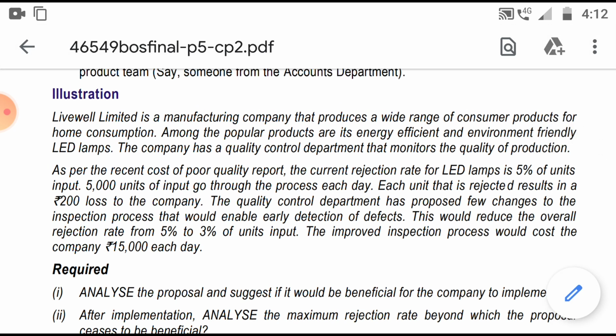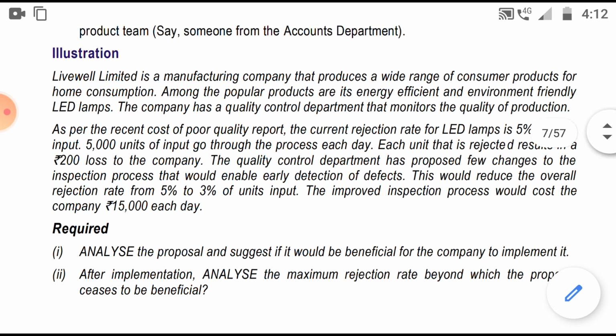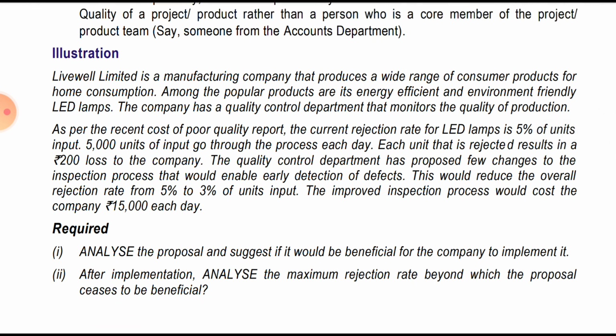Livewell Limited is a manufacturing company that produces a wide range of consumer products for home consumption. Among the popular products are its energy efficient and environment friendly LED lamps. The company has a quality control department that monitors the quality of the production.